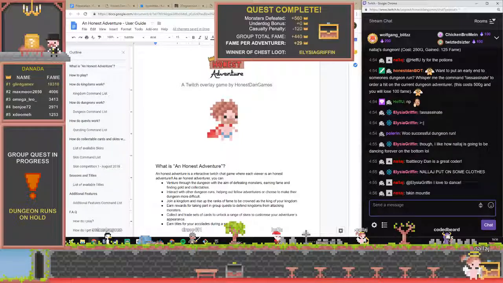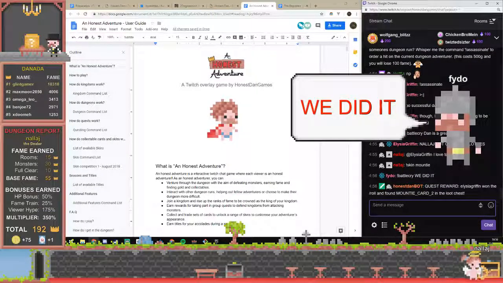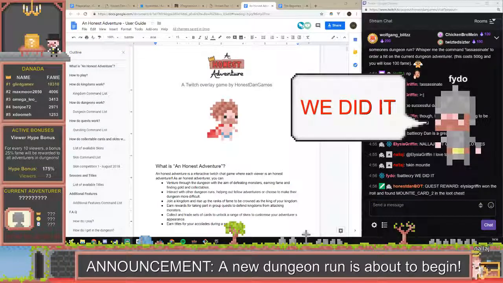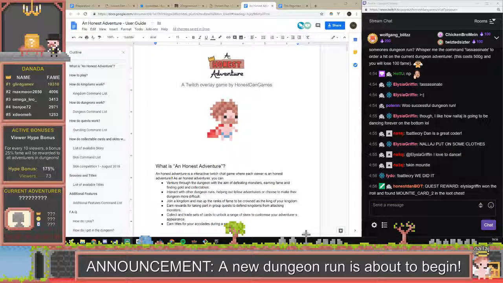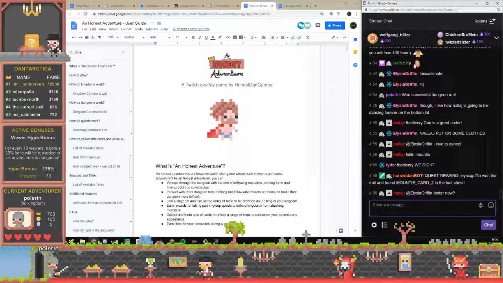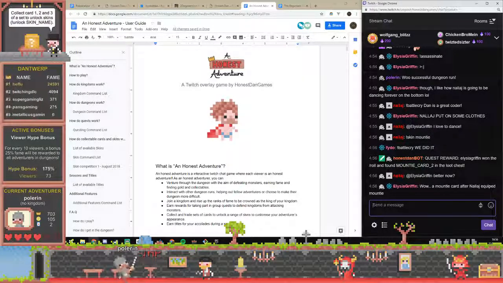And the cards are the way that you actually go ahead and collect the different skins in the game. So you can see that the different characters that pop up on the screen have different little sprites. All the sprite work for the game I made myself. I don't consider myself an artist, but I do enjoy dabbling in a bit of pixel art. But essentially you can use commands in chat to change your skins once you've unlocked them. So if you collect different cards, like Alicia just got a card then, it allows you to trade them in and turn them into skins.